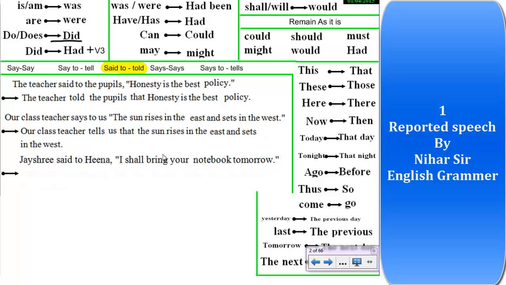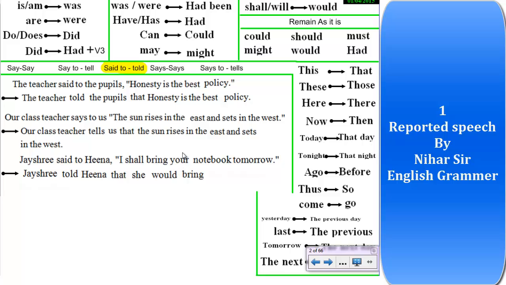Jayshree said to Hina, I shall bring your notebook tomorrow. So said to will become told. Jayshree told Hina. Now I will make all these changes in this sentence, because this is not a universal fact. I shall bring your notebook. So I will become what? Who is the speaker? Jayshree is the speaker. So I is used for Jayshree and she is a girl. So she. Jayshree told Hina that she. Shall will become would, right? So she would bring